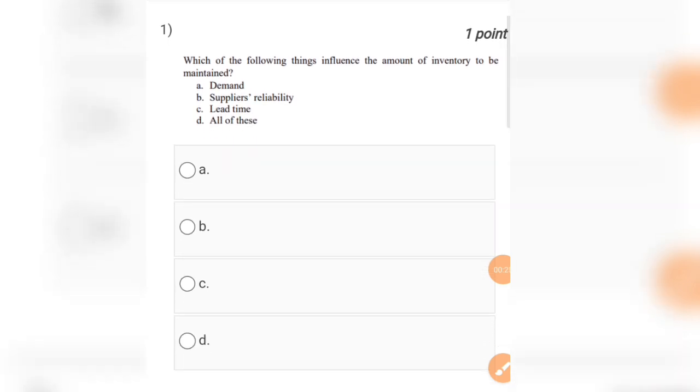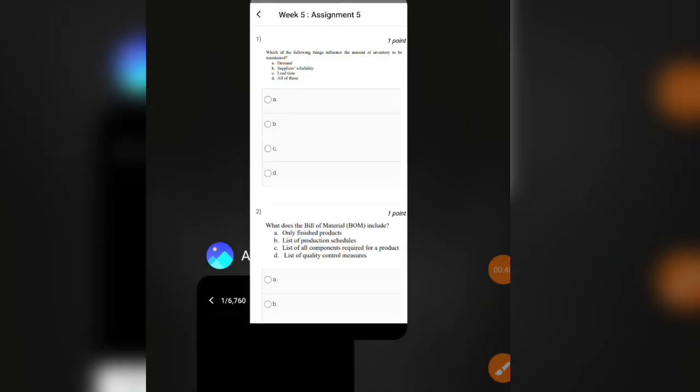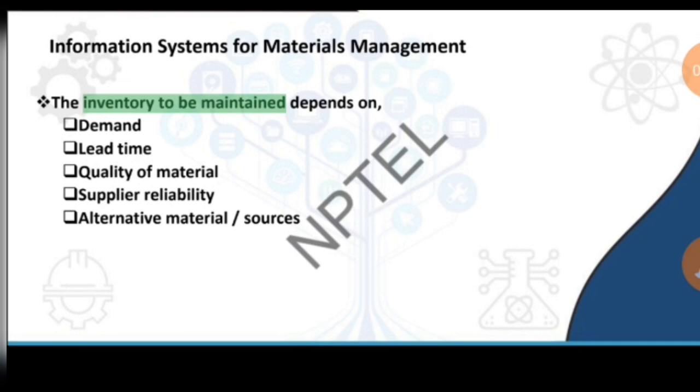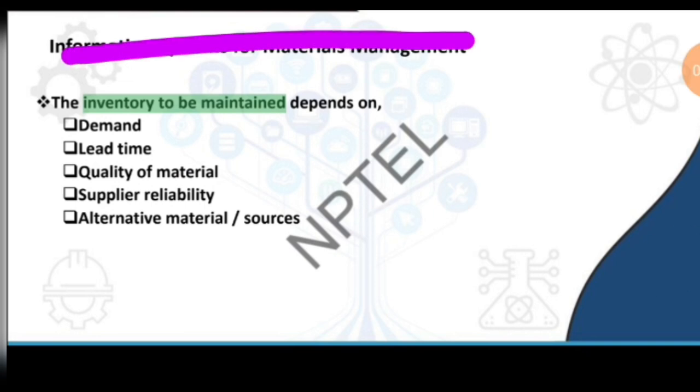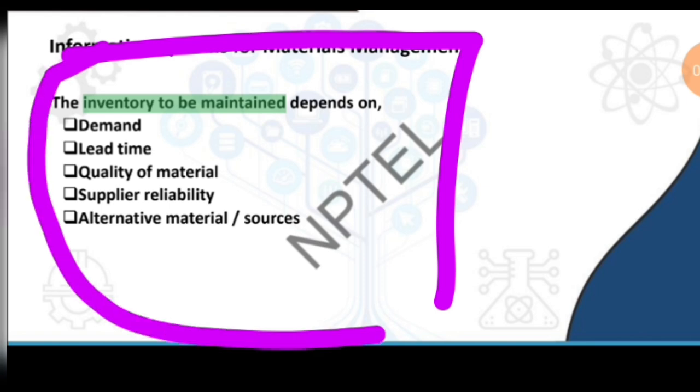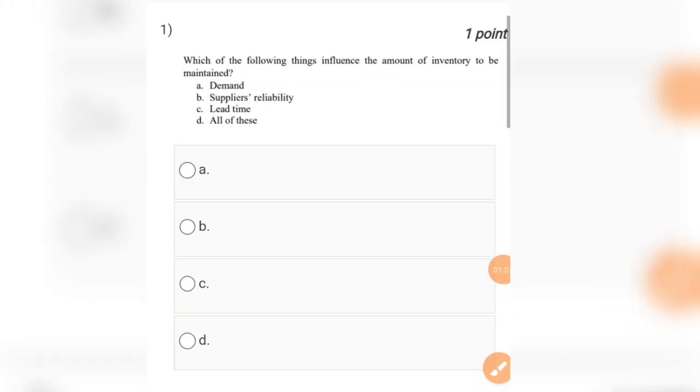Question number 1 is which of the following things influence the amount of inventory to be maintained? Options are demand, suppliers reliability, lead time, all of these. According to the lecture material, you will find that the inventory to be maintained depends on demand, lead time, quality of material, supply reliability, alternative material or sources. So the answer for this question will be A, B, C and D, that is all of these. So question number 1, option D will be the correct one.